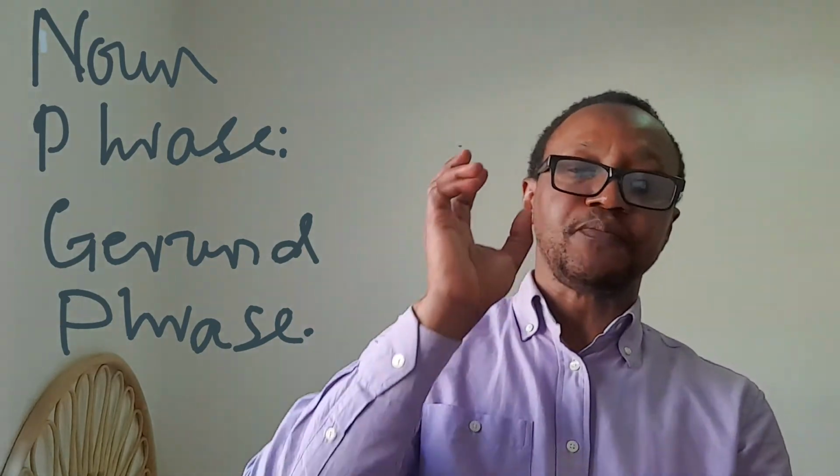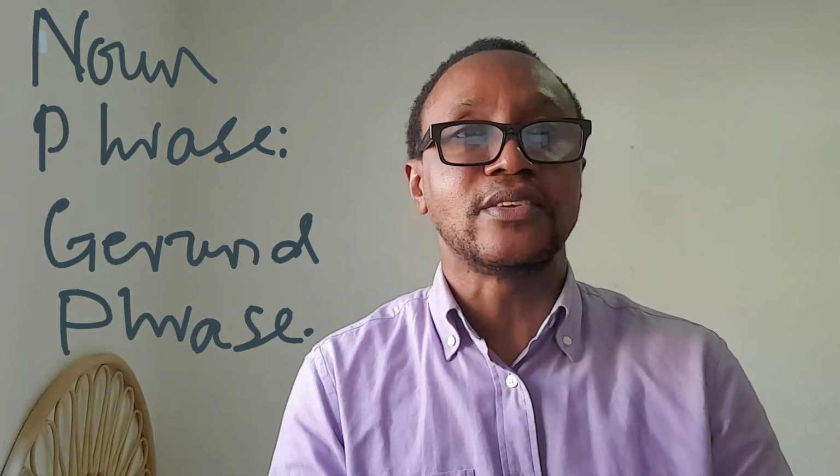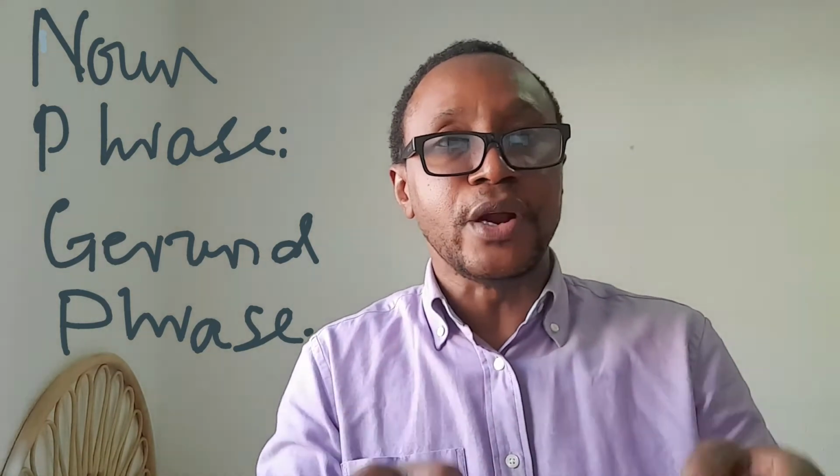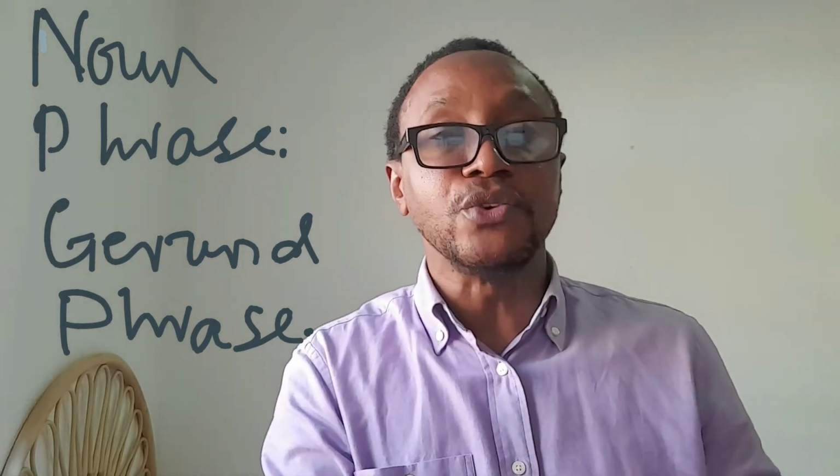Now, I have written 4 sentences that I will read to you now. You're going to take them down, copy the notes, and then underline what you think stands as the noun phrase or the gerund phrase in the sentence, and then tell me their functions.